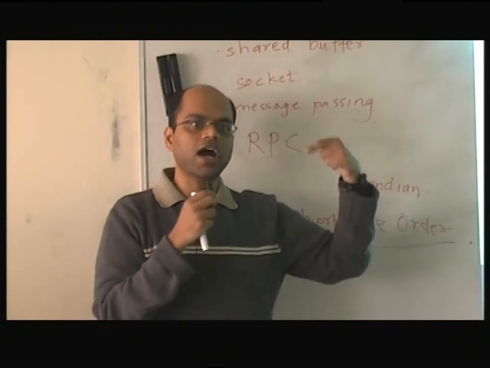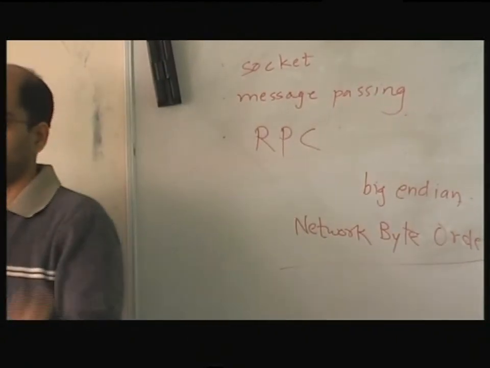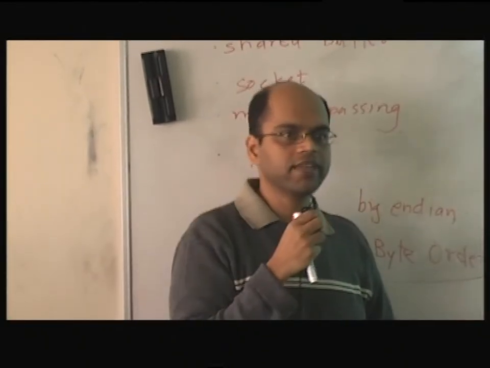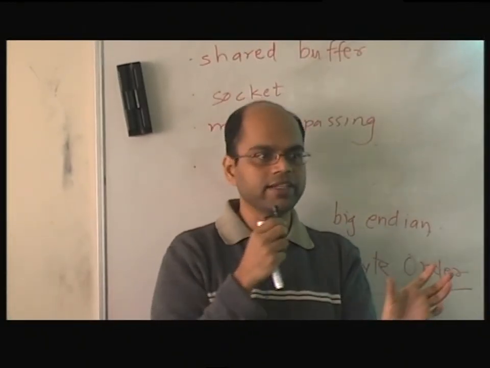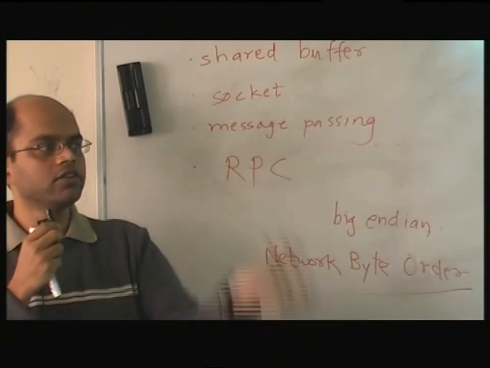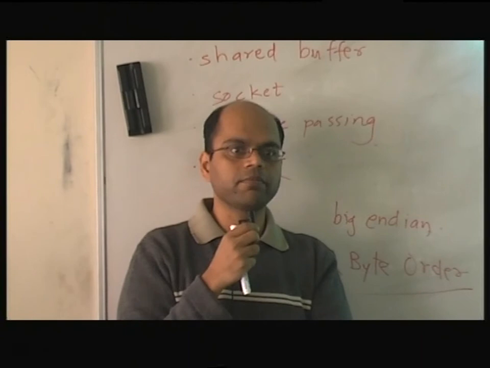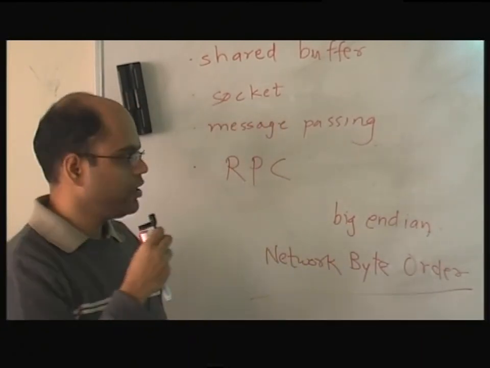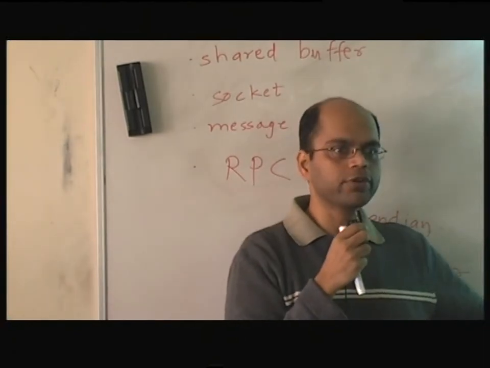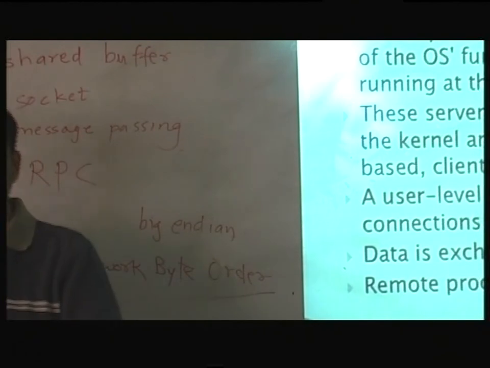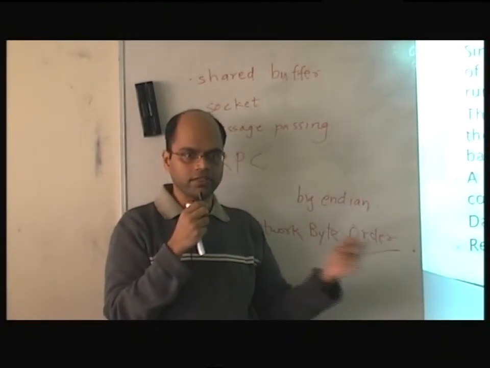So if you use RPC, all the communication has to be ordered according to the network byte order, and that acts as an overhead. You get all the data packets, rearrange them and send them in a different order. On the other side, you convert it back to the local architecture of the machine. So there is an overhead. If everything is on your own phone, client and server both, why would you want to change the order?